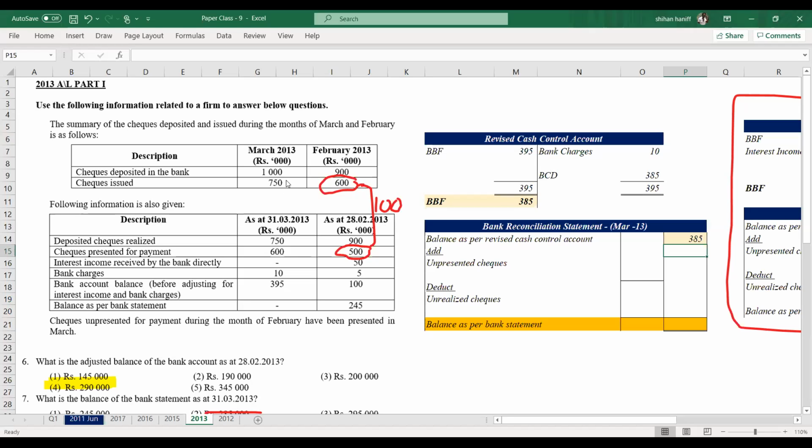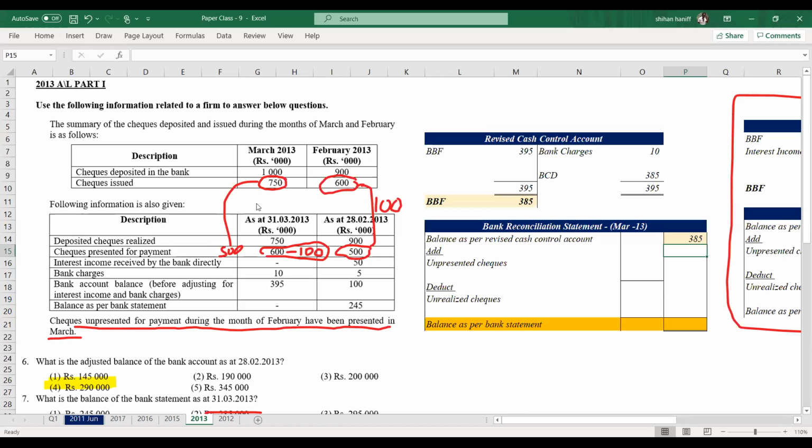So in March, issuing check 750, presented for payment 600. From this 600, 100 is for February check, because here they are saying checks unpresented for payment during month of February have been presented in March. So only 500 presented from the March checks.